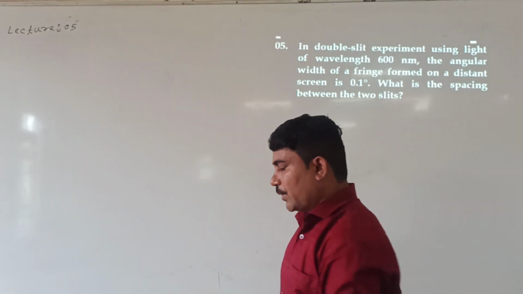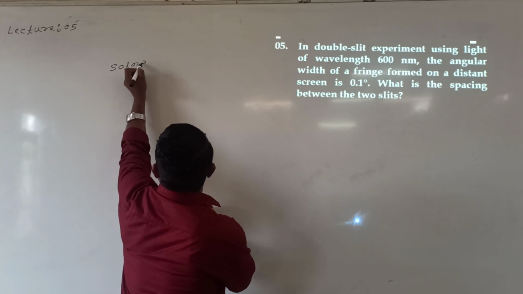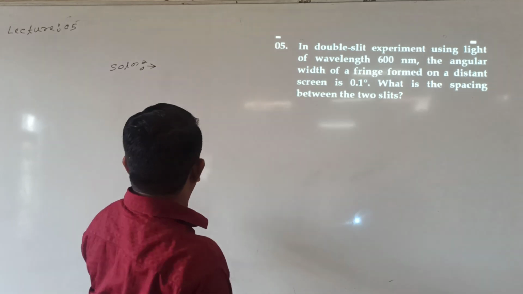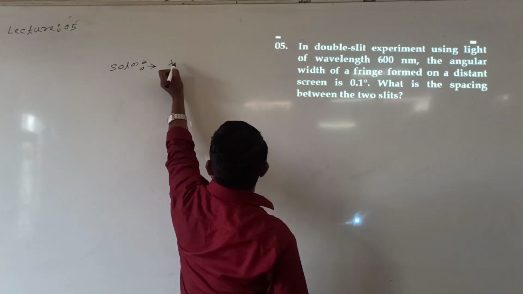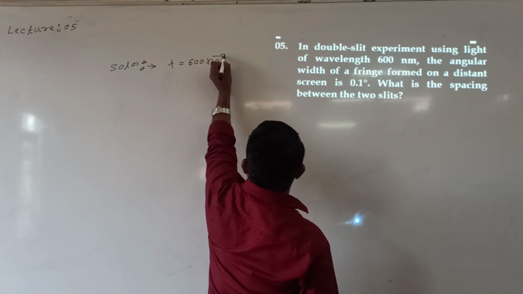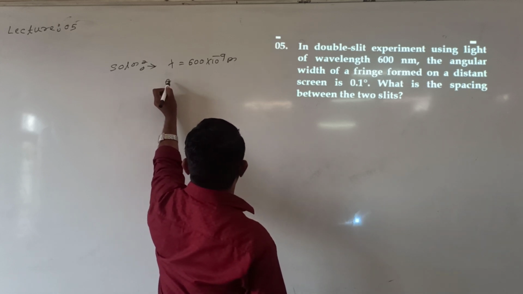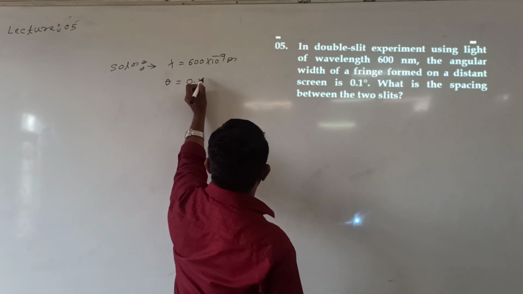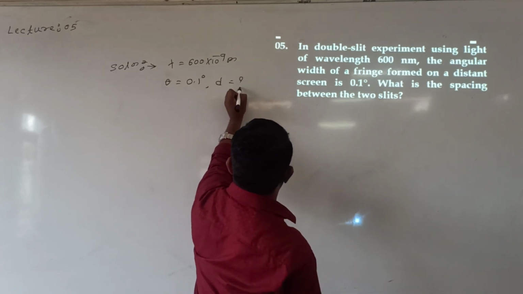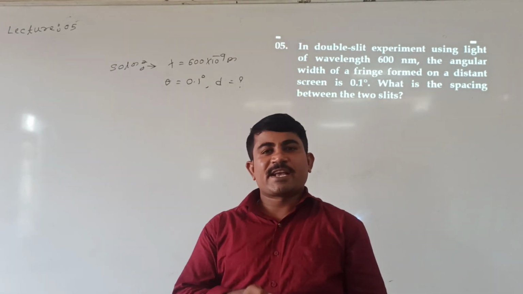See here. Let us go to the solution. What are the given values we will write initially, then we will see the solution later. Look at me. In Young's double slit experiment, wavelength of light used, lambda, is given as 600 nanometer. Angular fringe width theta given is 0.1 degree. The spacing between the slits, small d, I need. Very simple. Again we will go for the expression for fringe width.